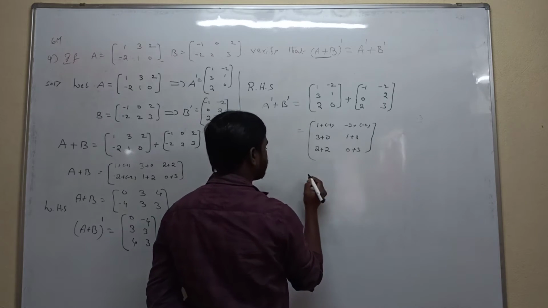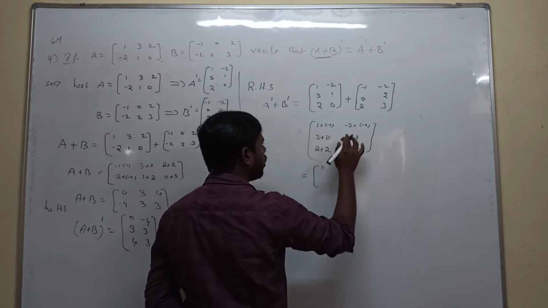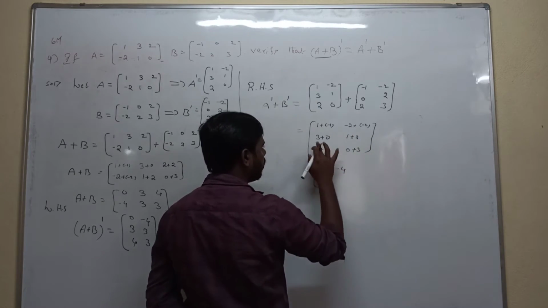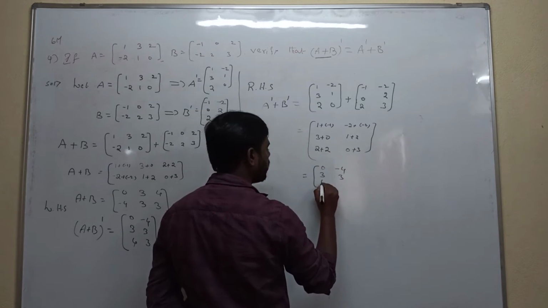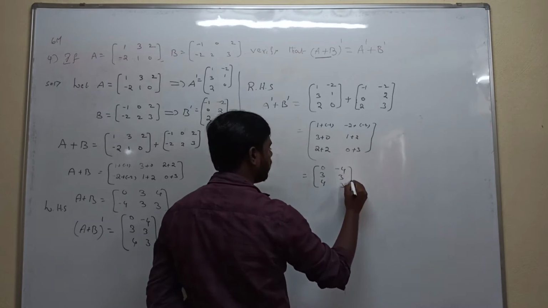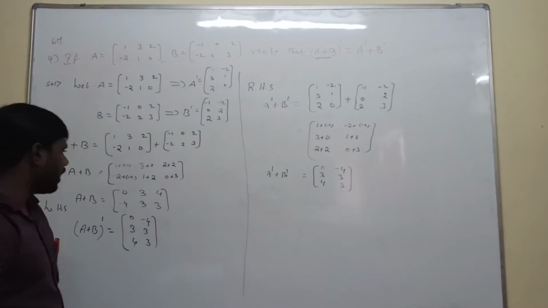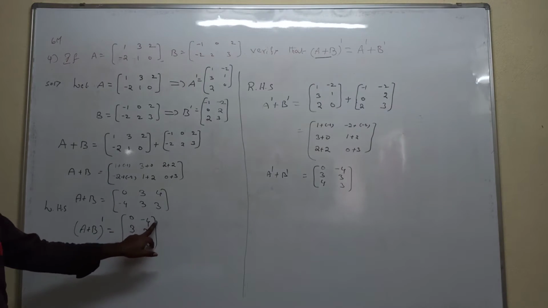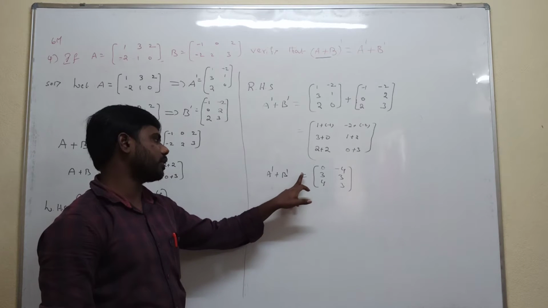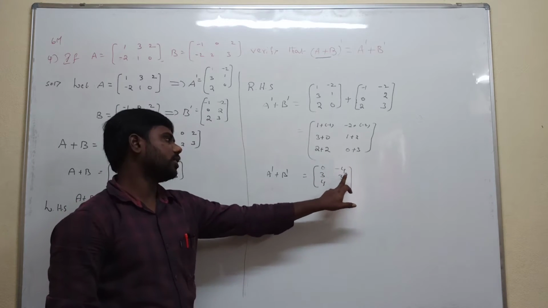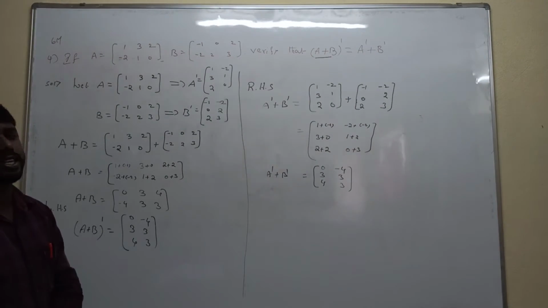Simplify this one. 1 plus minus 1 value is 0, minus 2 plus minus 2 value is minus 4, 3 plus 0 value is 3, 1 plus 2 value is 3, 2 plus 2 value is 4, 0 plus 3 value is 3. This matrix is A transpose plus B transpose. Observe both: the LHS value is 0 minus 4, 3, 3, 4, 3. The RHS, A transpose plus B transpose, is also 0 minus 4, 3, 3, 4, 3. Both the matrices are the same, so the given matrices satisfy the relation.